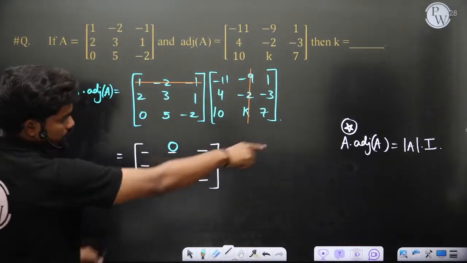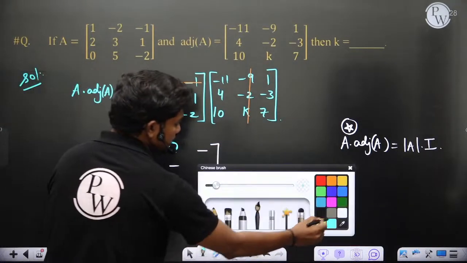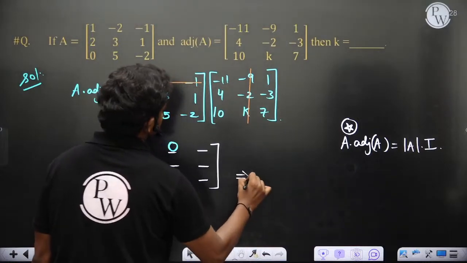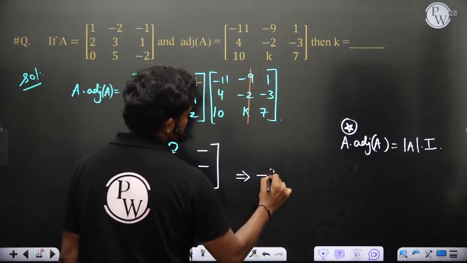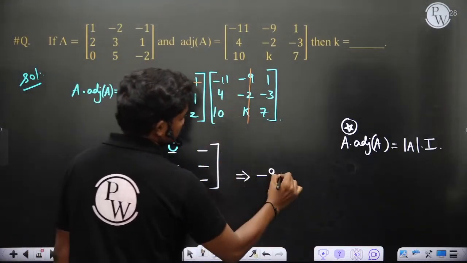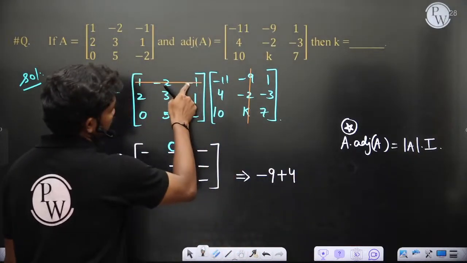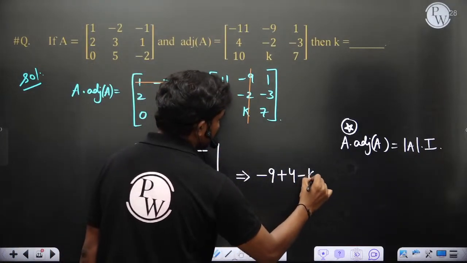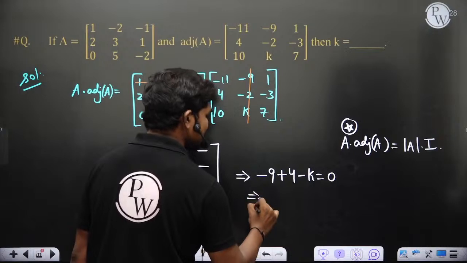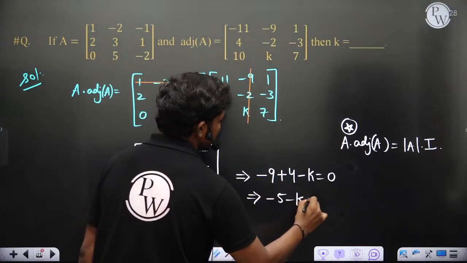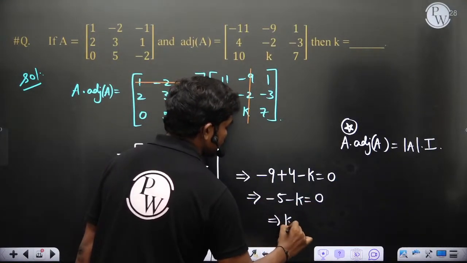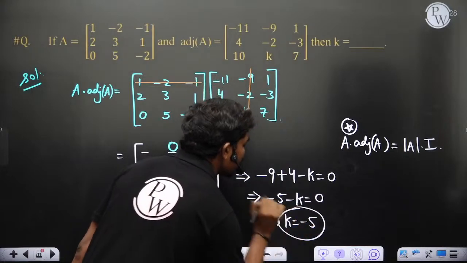Now let's see what you'll get. This implies 1 into -9, minus 2 into -2, plus 4, minus 1 into k, minus k equals 0. So this tells you -5 minus k equals 0. So k equals -5. That's it. K equals -5.